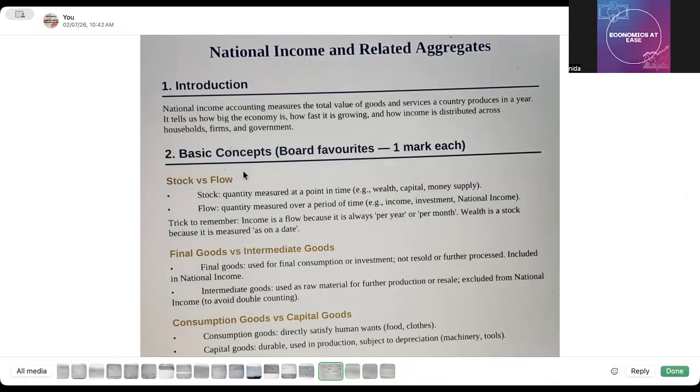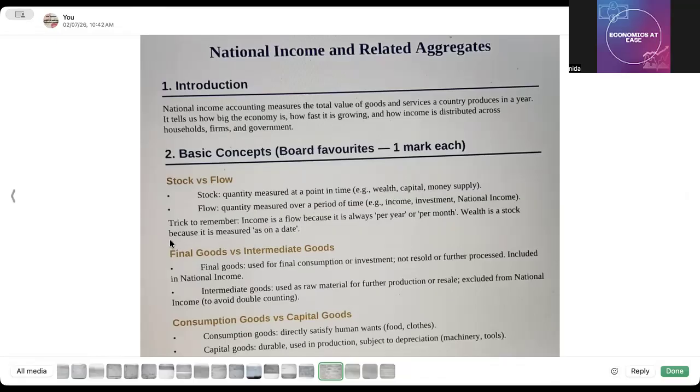Okay, now the 1 mark question, the basic concepts here. First of all, the question is stock versus flow. Okay, so stock is a quantity measured at a point of time. Okay, so it is measured at a particular point of time, whereas flow is measured over a period of time. Now, examples of a stock are wealth, capital, money supply, and of a flow, income, investment, and national income. Now, trick to remember here, income is a flow because it is always per year or per month, and wealth is a stock because it is measured as on a date.